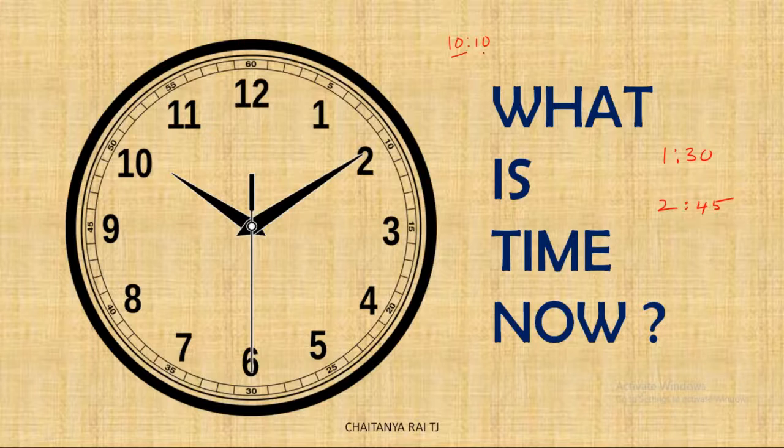So here we can observe that in the time we are telling, there is a number, and here also it is a number. 1 is a number, whereas 30 is also a number. 2 is a number. 45 is also a number. So similarly, we'll see one more in the same context.